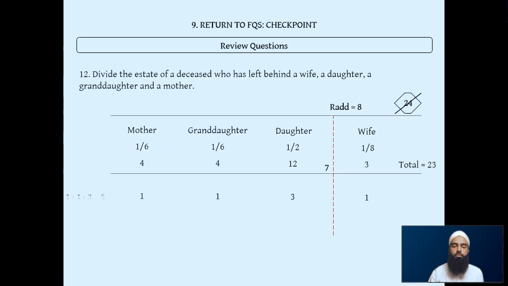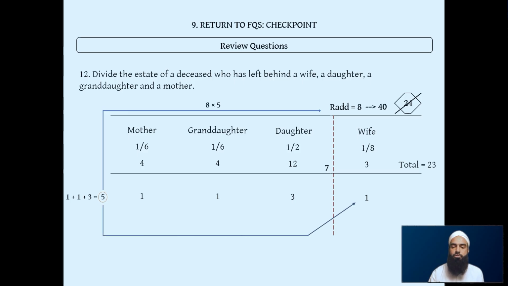So we add it all up: 1 plus 1 plus 3 equals 5. We see this multiplier, the 5, is different to the 7 mini divisor. We're going to have to use this 5 to multiply everything. So we use the 5 to multiply the 8 at the top, the Rad divisor. 8 times 5 is 40. We use the same 5 to multiply the spouse's share: 1 times 5 is 5.